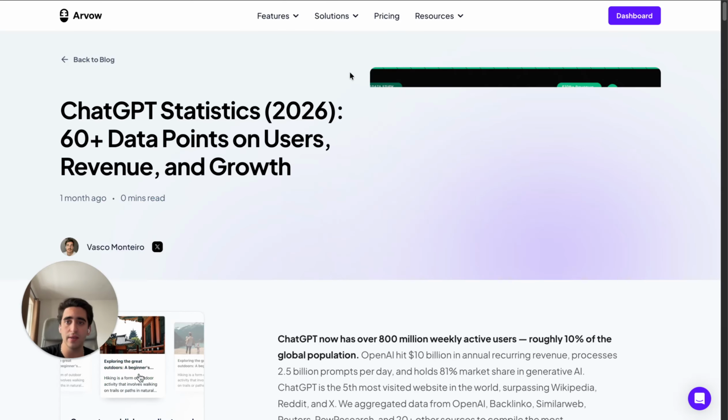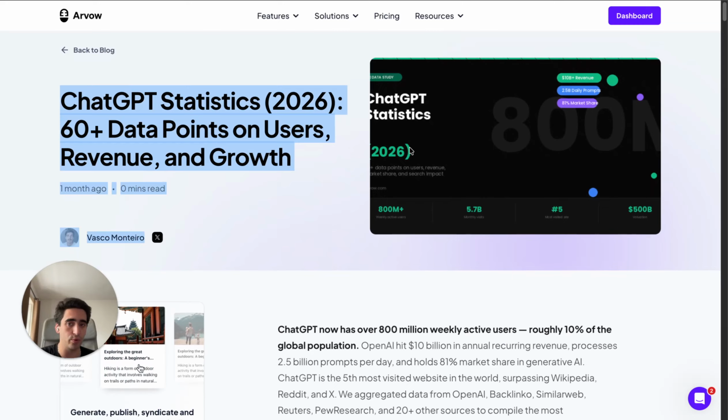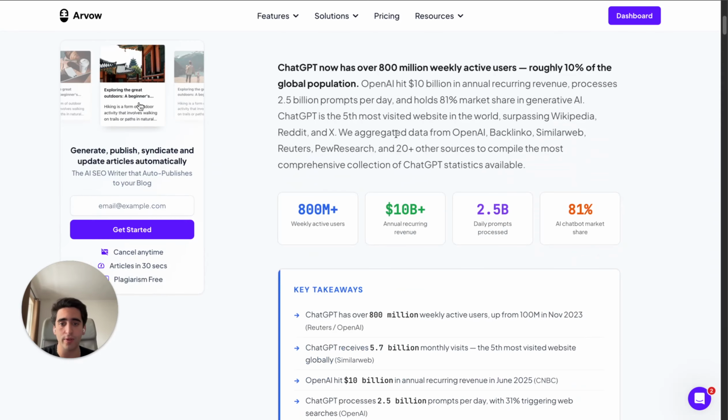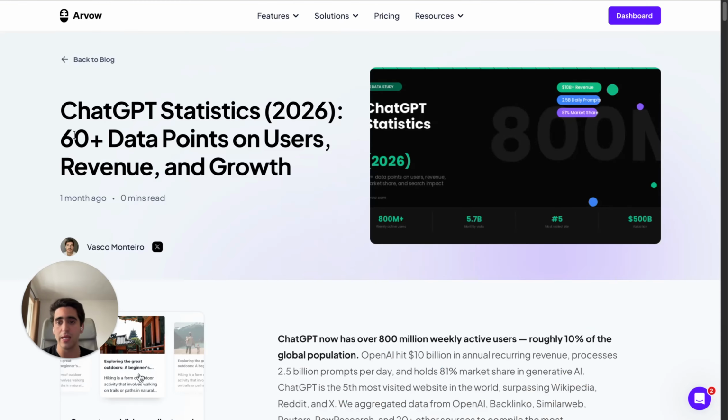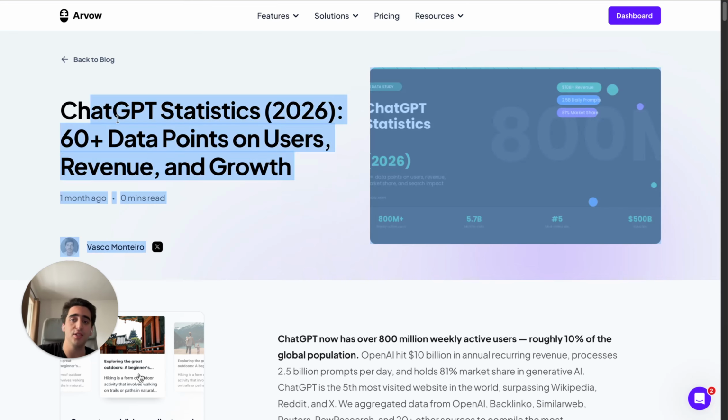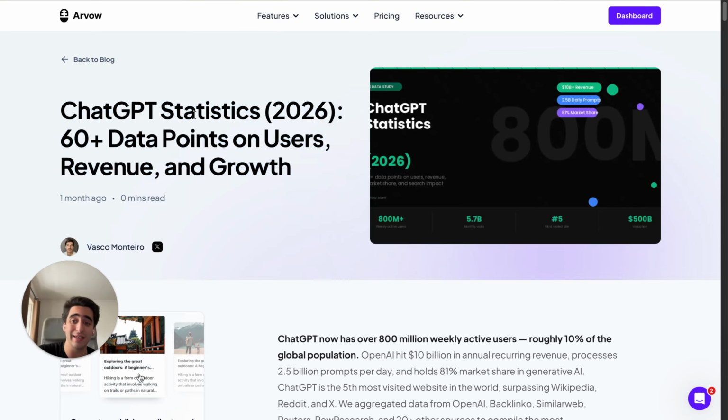Okay. And I also have another one for this ChatGPT statistics. Let me just open it. And yeah, you can see this is not promoting Arvow at any point of the article. This is purely statistical content about ChatGPT, okay? And this is what makes these articles and this type of content very linkable, because it's neutral. Okay, and if you are including an external link, and if you're talking about AI marketing, for example, it just makes a lot of sense to have these articles right here as an external link.